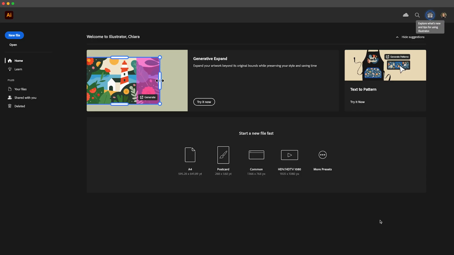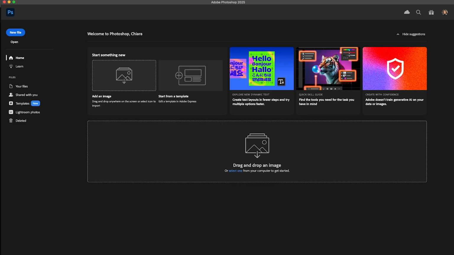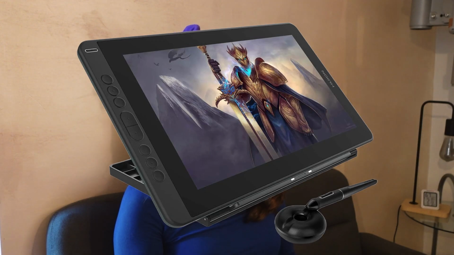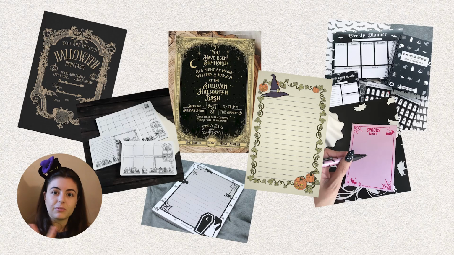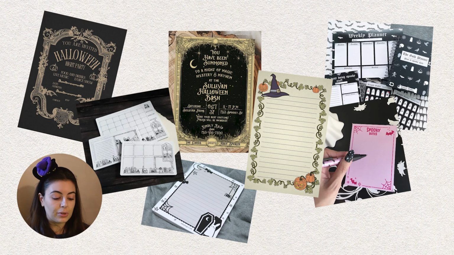You have 3 options. You can use Adobe Illustrator, InDesign, Photoshop, or a combination of the 3, which is more or less what we're gonna do today. Basically, we're gonna use Photoshop to draw. I have my Huion Canvas 13 with me today, and that's what I'm gonna use to draw, as you can see. I don't have my fancy glove today, but it's fine. On the screen right here, you can see some inspiration I took from Pinterest.